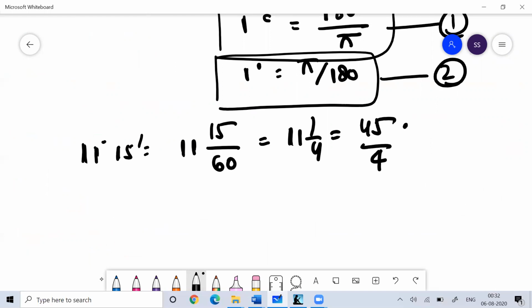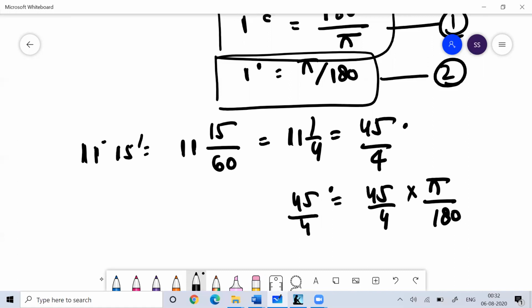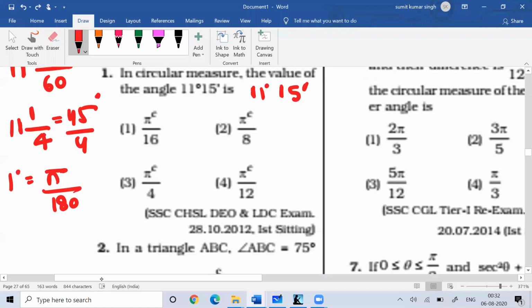Now you know that 1 degree is equal to pi by 180. So 45 by 4 degree is equal to 45 by 4 into pi by 180. So this is pi by 16. So the answer for question number 1 is option 1, pi by 16 radian.